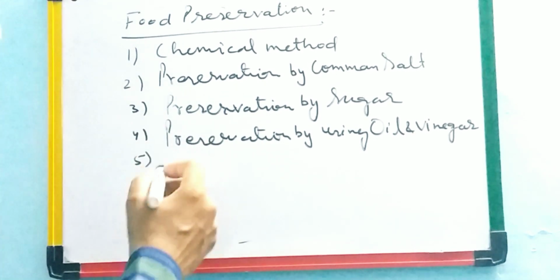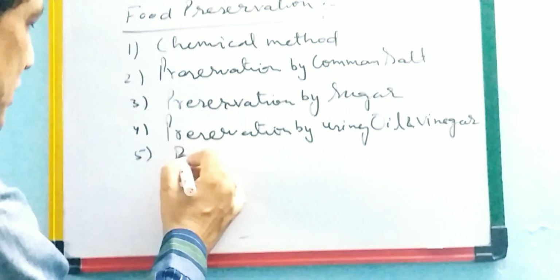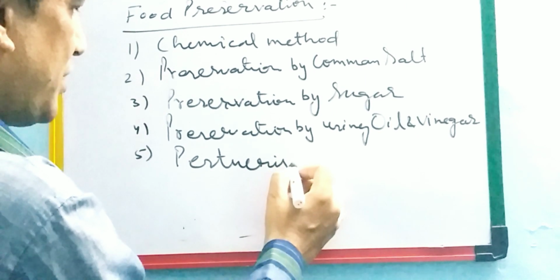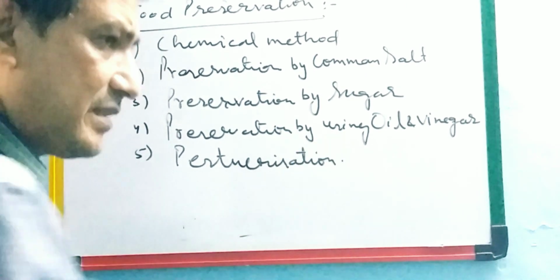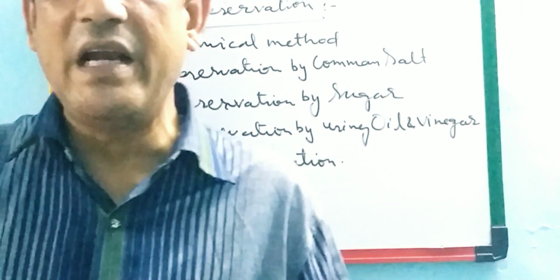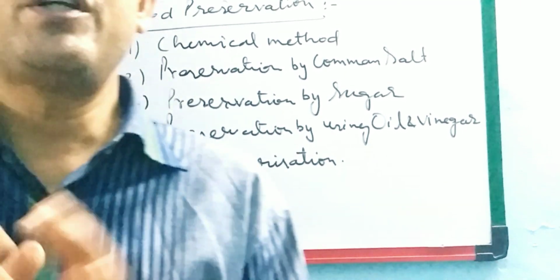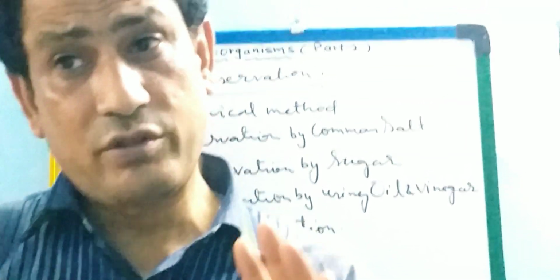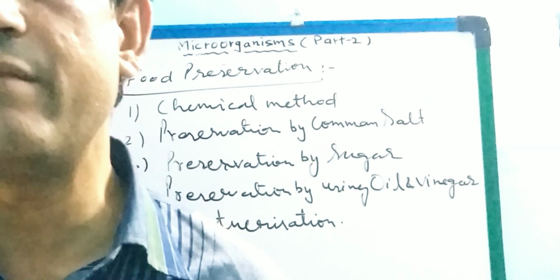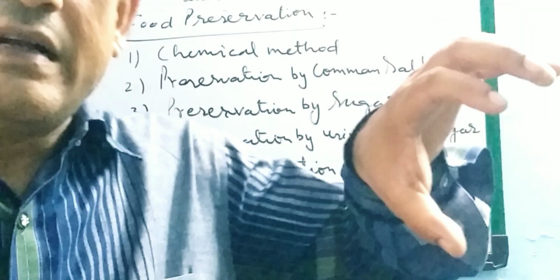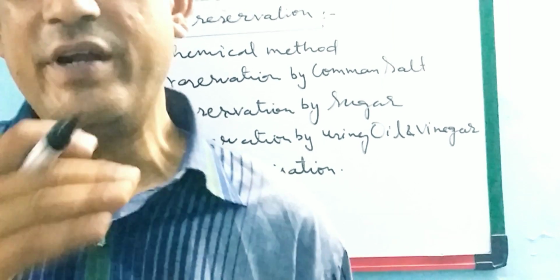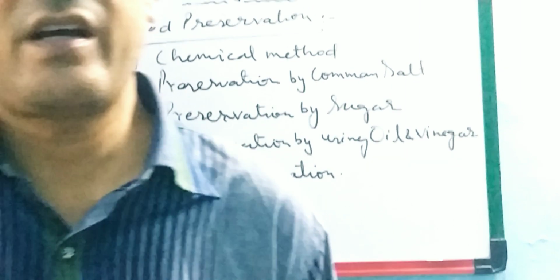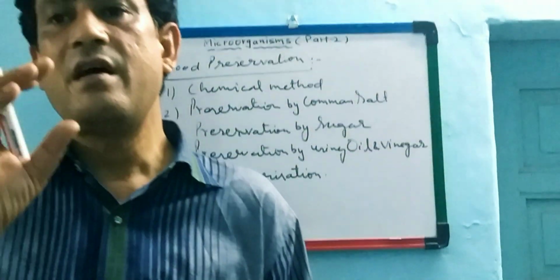One more scientific method, given by Louis Pasteur, is pasteurization. This is the scientific one. In this, the liquid, or we can say the milk, is heated up to 70 degrees Celsius for 15 to 30 seconds, and immediately the temperature is brought down to 10 degrees Celsius, and during this time the food is prepared for a long time. So milk is preserved by pasteurization.